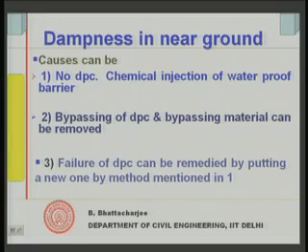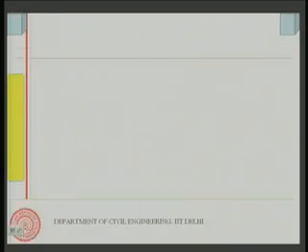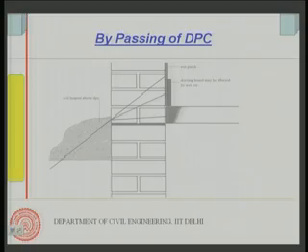Usually the second type is likely to be there most often. So, it has to solidify. It is injected as a liquid, enters into the brick, and then it solidifies. There are various kinds of construction chemicals in this connection, and chemical injection techniques can be used. Well, if bypassing of DPC takes place, just as an example,